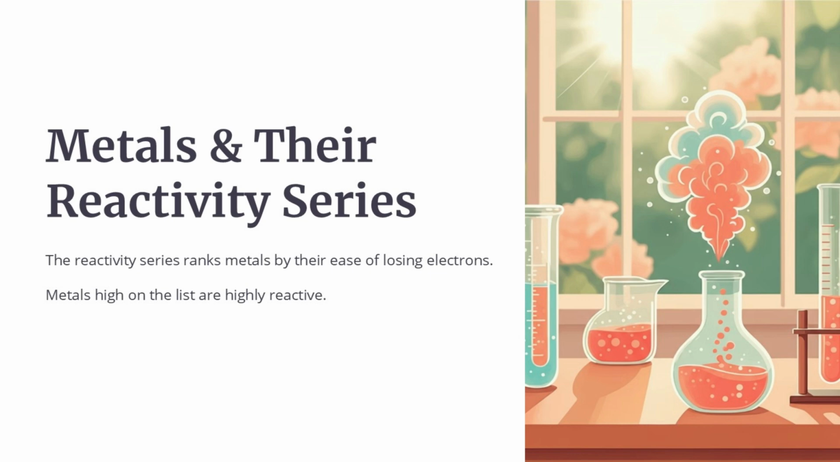The reactivity series is a way to rank metals based on how easily they lose electrons. Metals at the top of the series, like sodium and potassium, are highly reactive and will readily give up their electrons. Metals at the bottom, like gold and platinum, are less reactive and hold on to their electrons more tightly. Understanding the reactivity series is important for predicting how different metals will behave in chemical reactions.